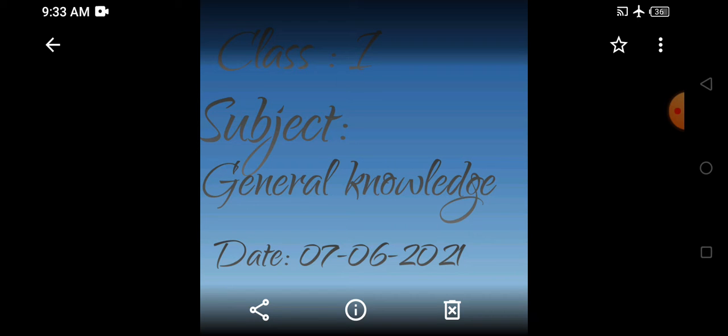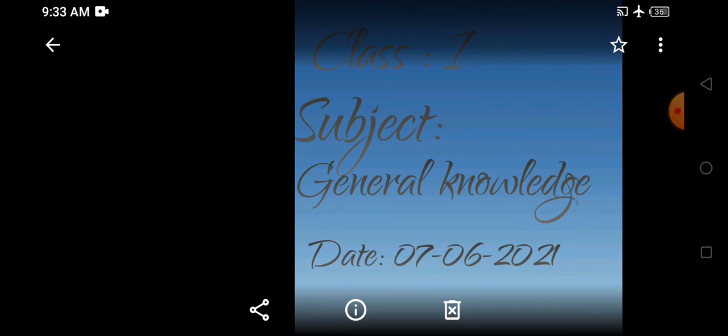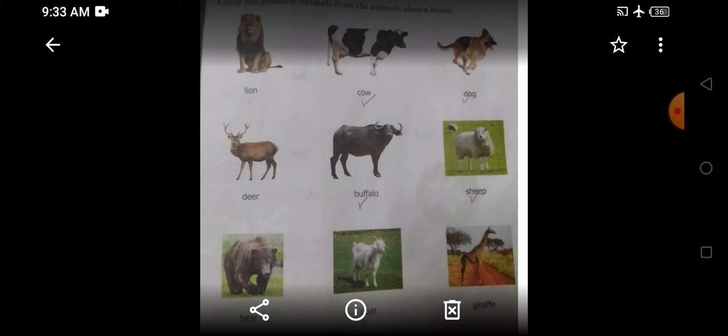Today, children, we will learn about domestic animals. So, let us learn about domestic animals. Many animals live with us as our pets. Some animals can also be found on farms. They are called domestic animals.